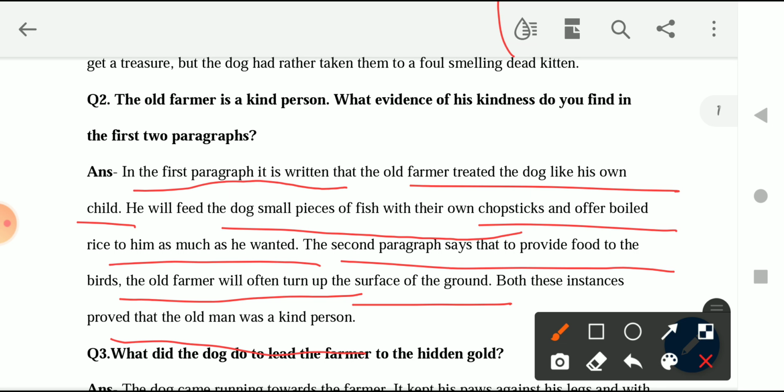Now in the second paragraph it is given to us what used to happen, that when the farmer, the old man, used to go to the farming place where he used to do his farming, when he used to walk to the place, what he used to do, he used to dig the surface so that the birds could eat the earthworms present on the ground, so that it could be easier for them to eat those earthworms. So this much kindness that the farmer had for the different kinds of animals, you can say. Okay, this shows how kind the farmer was.